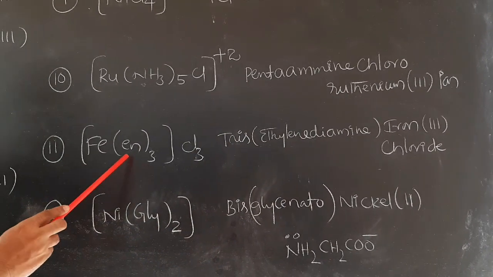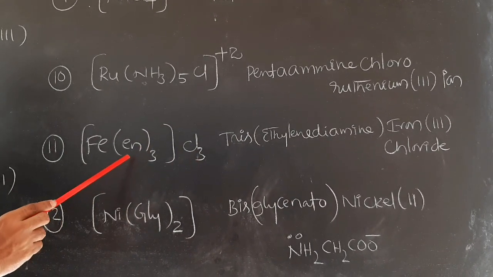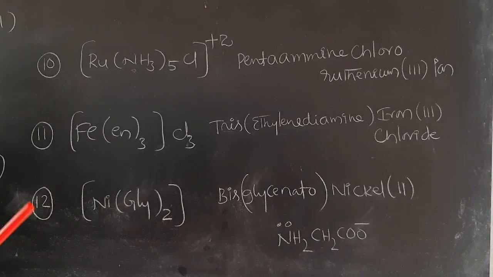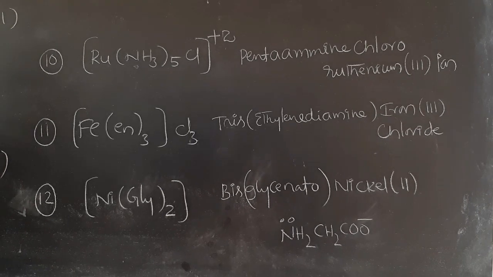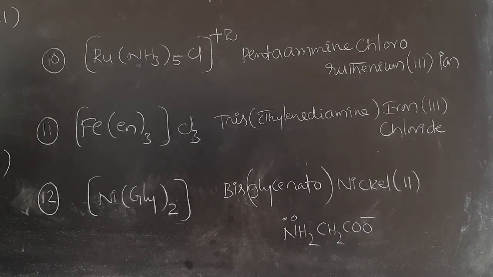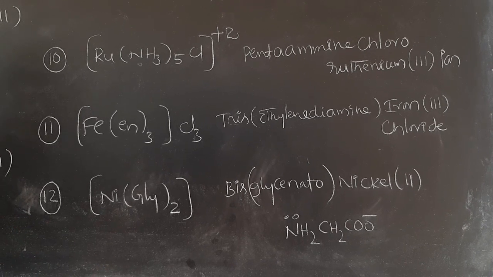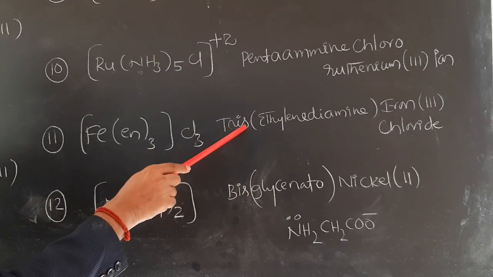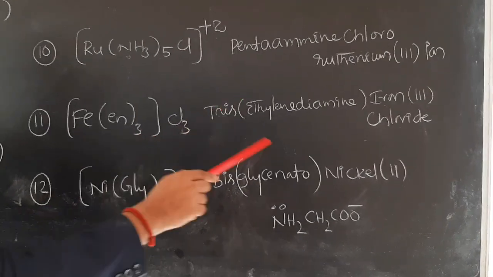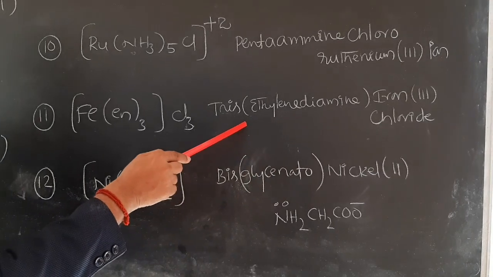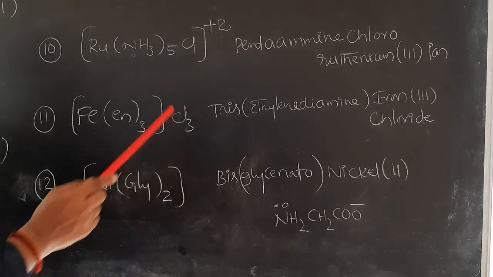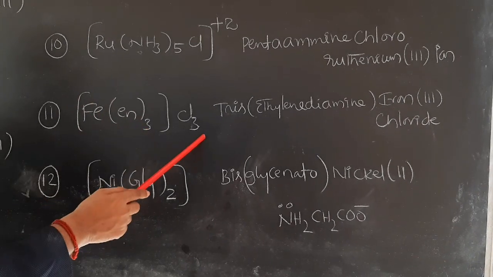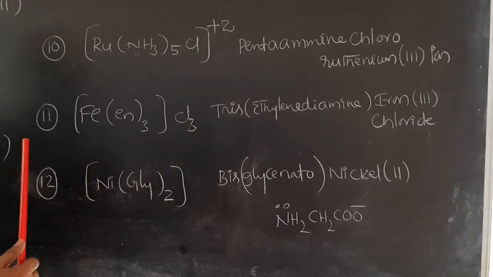Next, Fe(en)3Cl3. We already discussed that en corresponds to ethylene diamine. Ethylene diamine already contains the word di. Therefore, instead of using di, tri, etc., we use the words bis, tris, tetrakis, etc. How many are there? 3 are there. So therefore use the word tris. Tris, within brackets, ethylenediamine. Tris(ethylenediamine). Next, this is iron(III), and outside an anion is present, chloride.